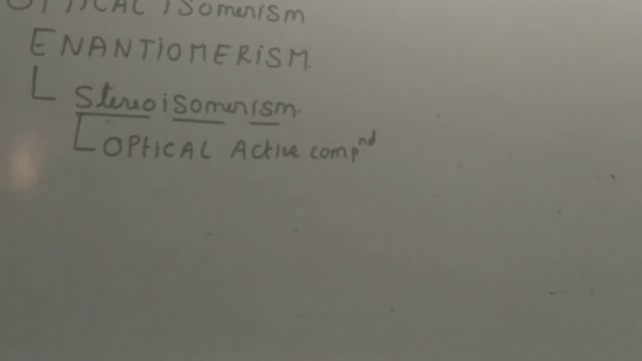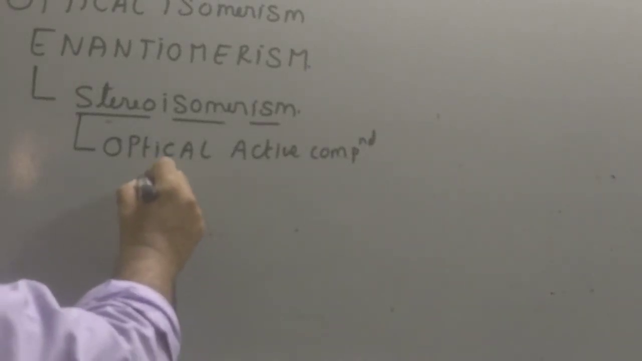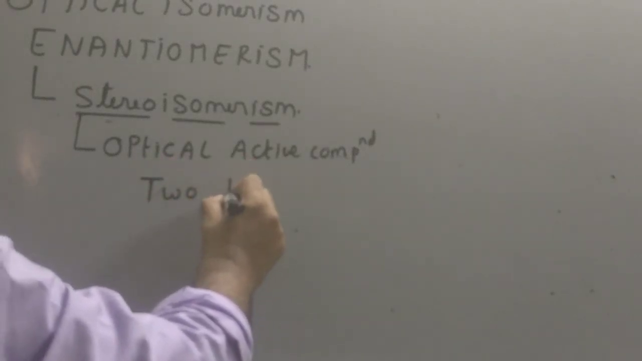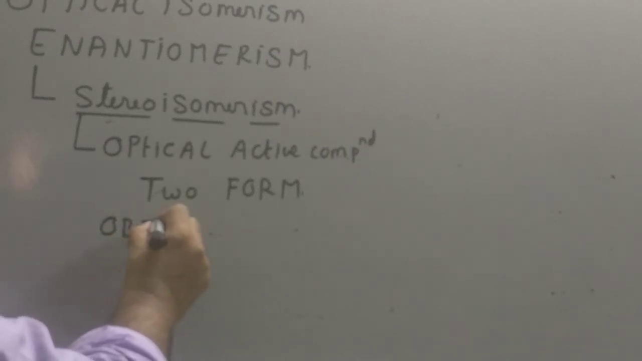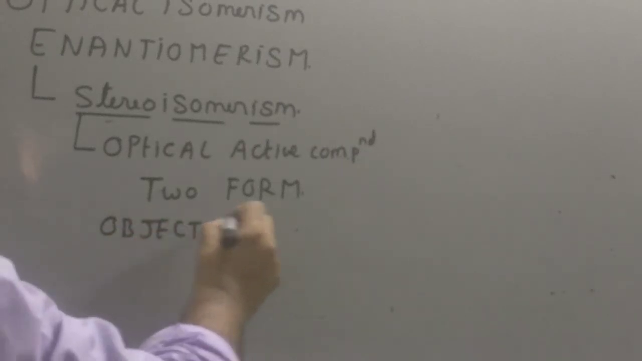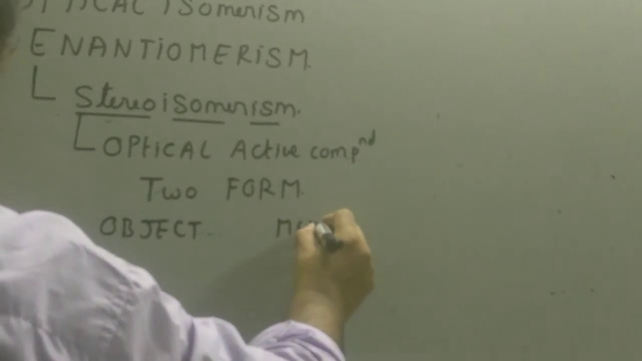You will be able to make only two isomers of the given compound. Two forms. One form will be the object, and the other form that I can draw will be its mirror image. I will draw an object and its mirror image. These two are called optical isomers.